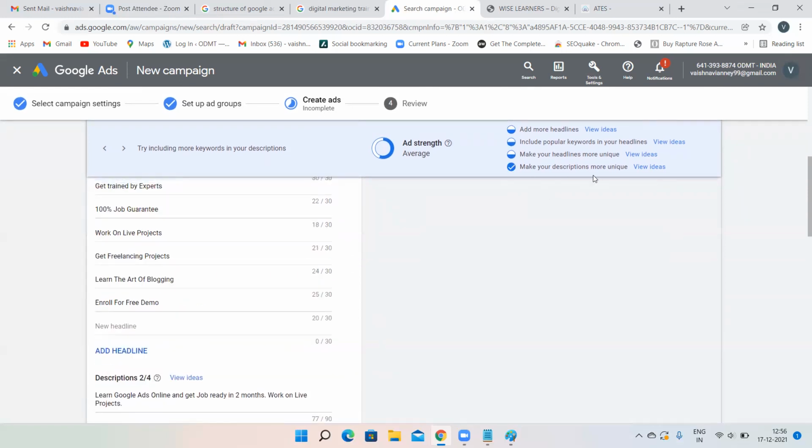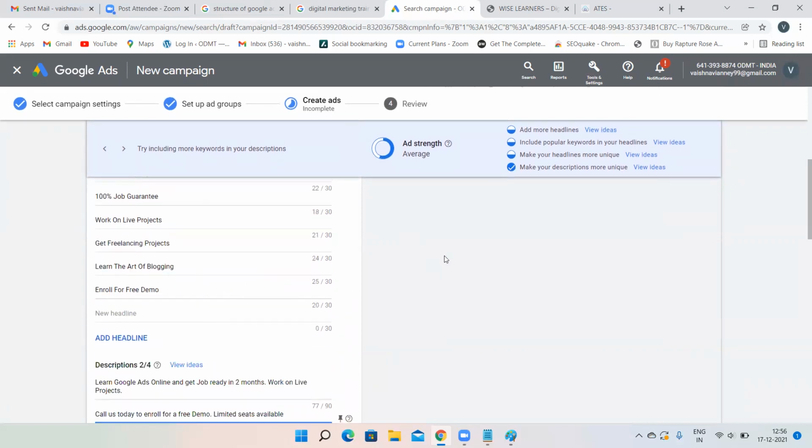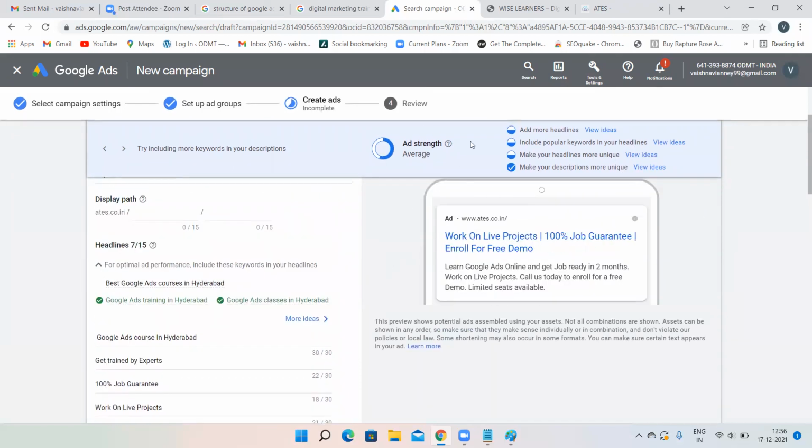See, now make your descriptions more unique, it is ticked. He's recommending you to give more headlines, but as of now, I'm not giving. Include some popular keywords, just do keyword research and include some popular keywords over here and add more headlines. Now my ad strength is average. Generally, as I have told you, this is Google's platform. They will change the interface according to their wish.